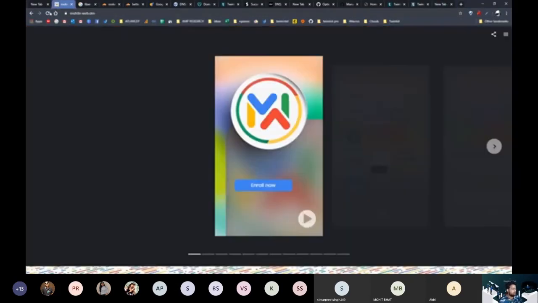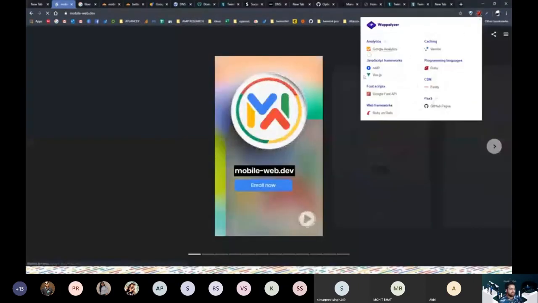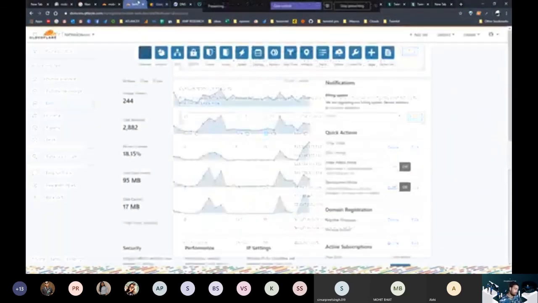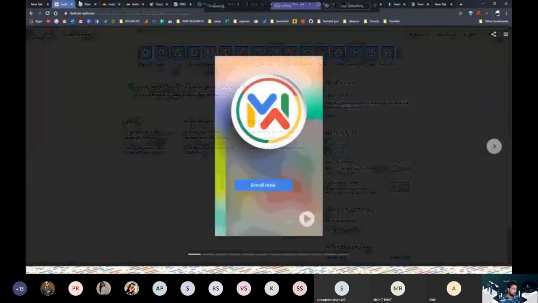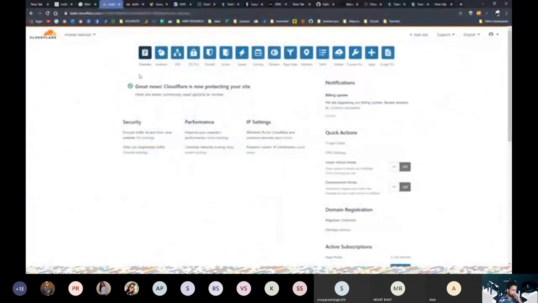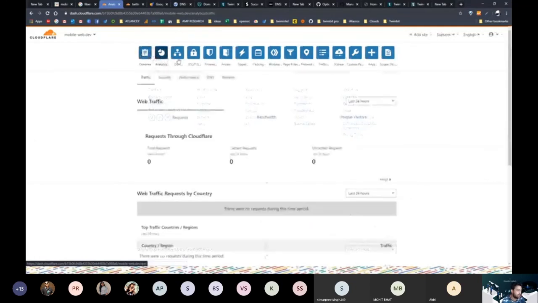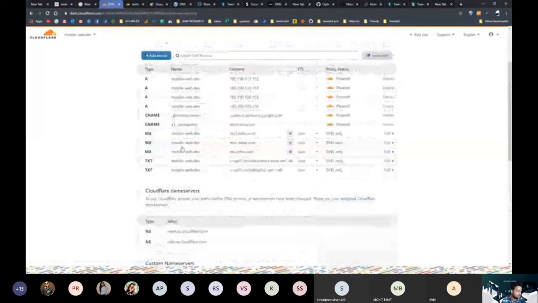If we visit Mobile Web Dev now, we still don't see CDN over here because in India Cloudflare has not propagated yet. But as soon as it propagates to India, we'll be able to see Cloudflare. So now all our traffic for Mobile Web Dev is going through Cloudflare. This is how easy it is to set up CDN, and then you can go to DNS to change all the records depending upon different services that you will be using. Then you can also set a proxy. Proxy helps you protect your original IP address, and that's also a good way to do it.